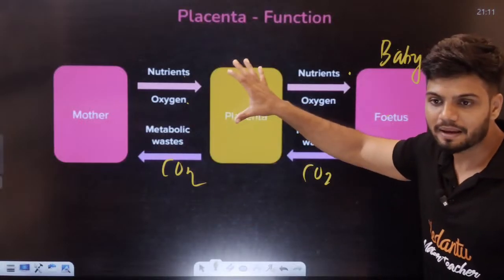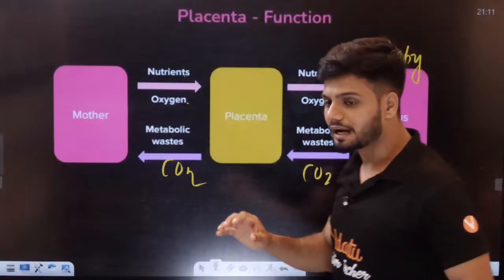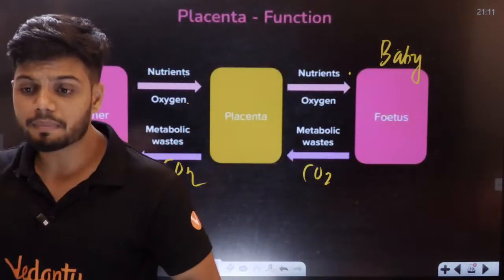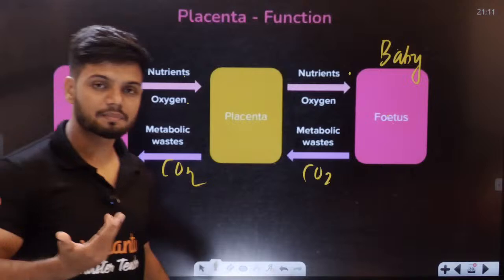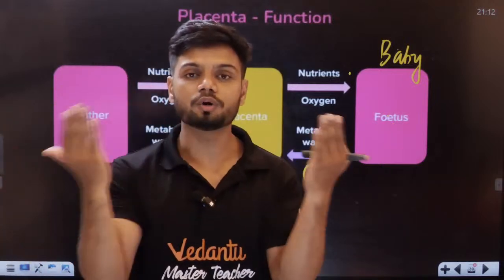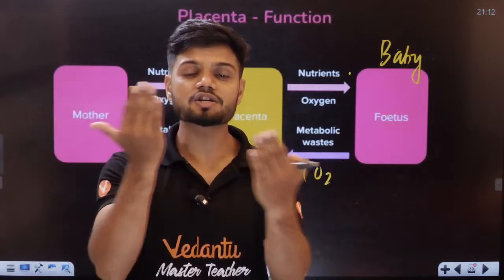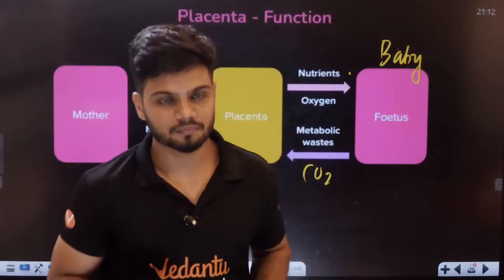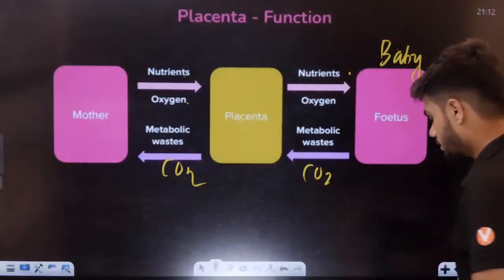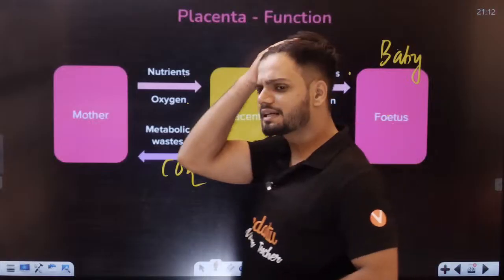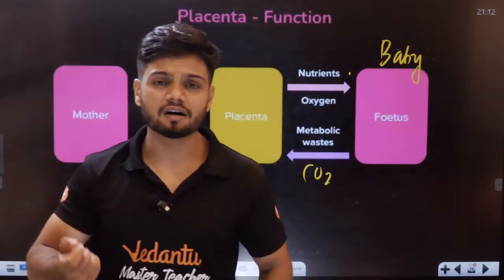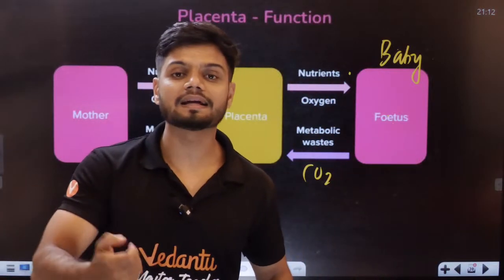So the placenta basically becomes a medium for exchange of nutrients, oxygen and waste. It is a middle ground here. That is one function. Now, students, apart from this, the placenta also acts as a temporary endocrine gland.